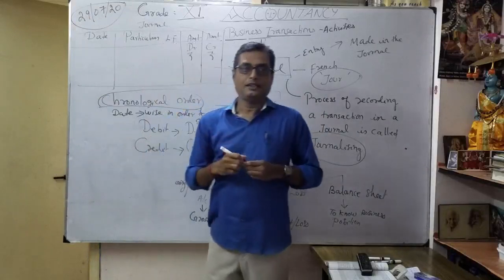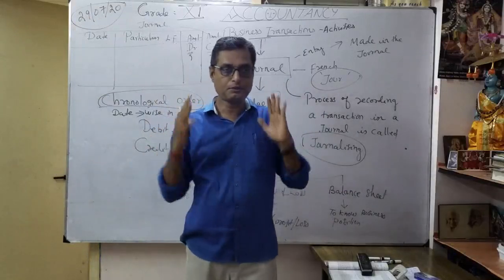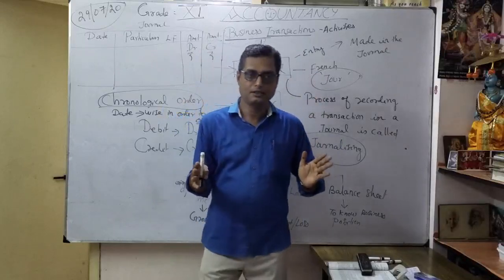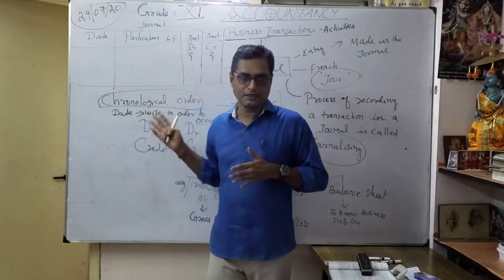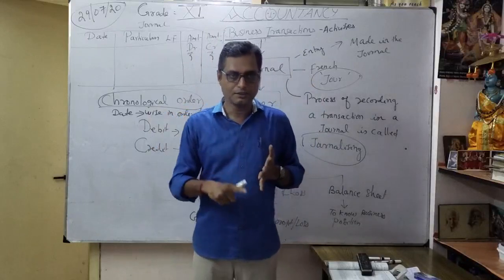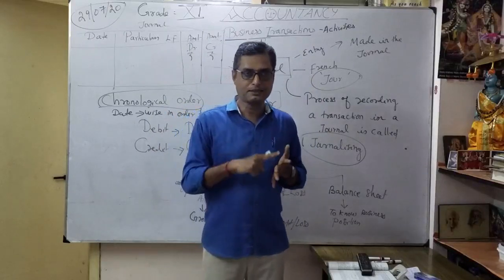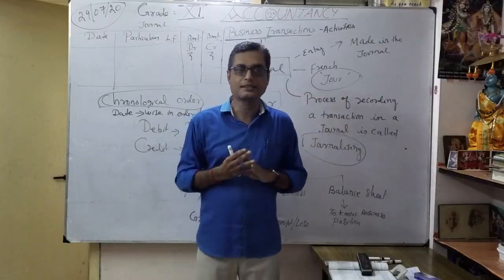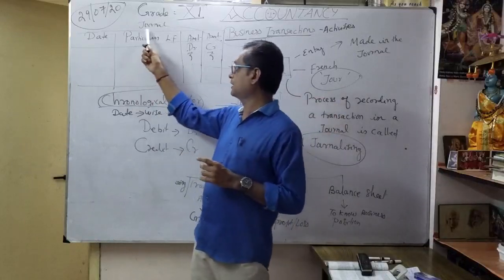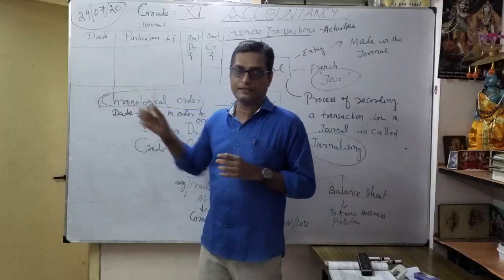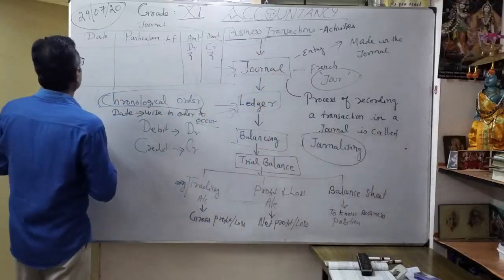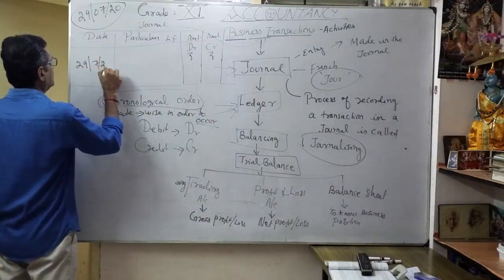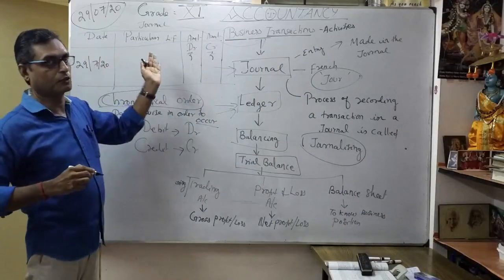Understood now? As per the date, what happened today from morning to evening? After completion of the transactions, how to write: how much are my purchases, what is my sales today, what is my purchase return? That's what we will do with different books, which you will discuss later. So here in the journal format, you write the date. For example, here I write today is 29. Thereafter, particulars, which we are going to discuss now.